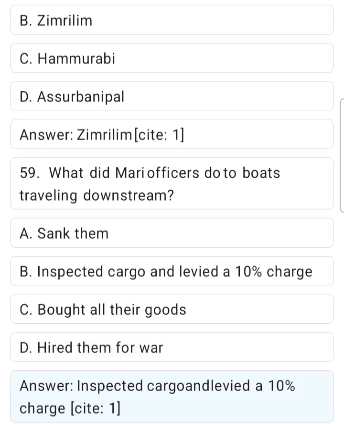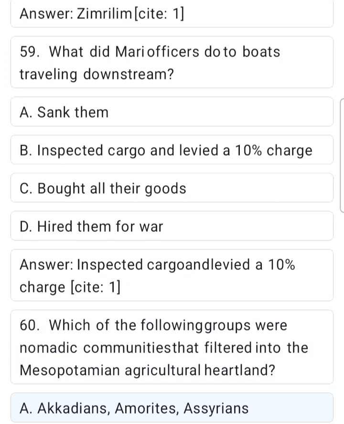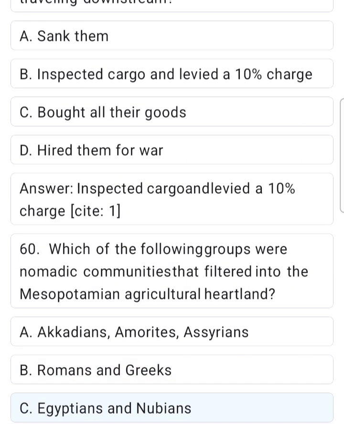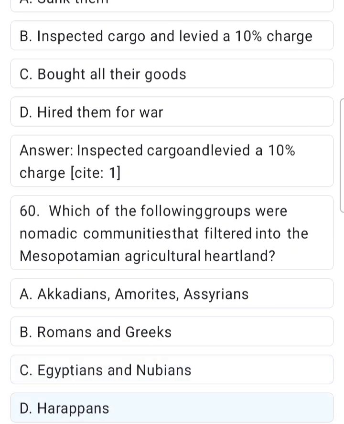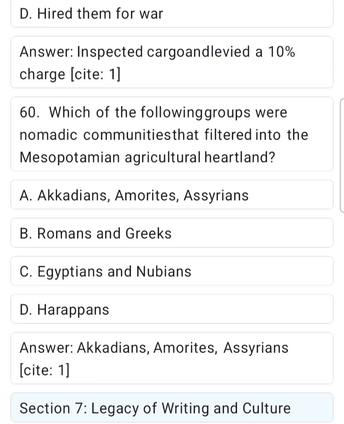Site 1. 60. Which of the following groups were nomadic communities that filtered into the Mesopotamian agricultural heartland? A. Akkadians, Amorites, Assyrians. B. Romans and Greeks. C. Egyptians and Nubians. D. Harappans. Answer. Akkadians, Amorites, Assyrians. Site 1. Section 7. Legacy of Writing and Culture.